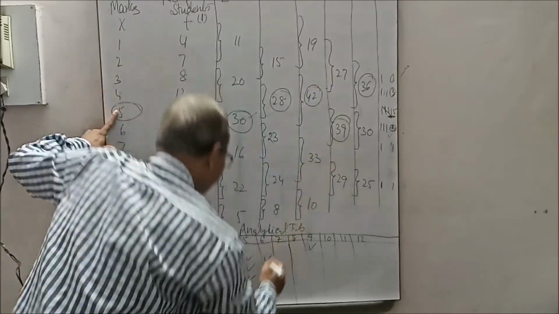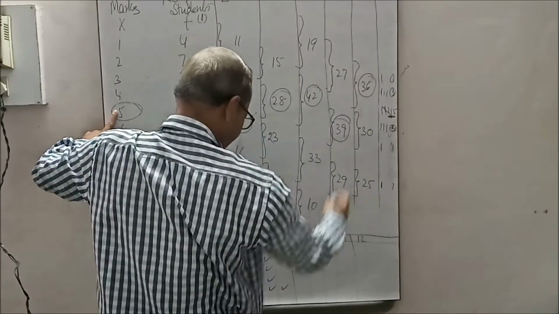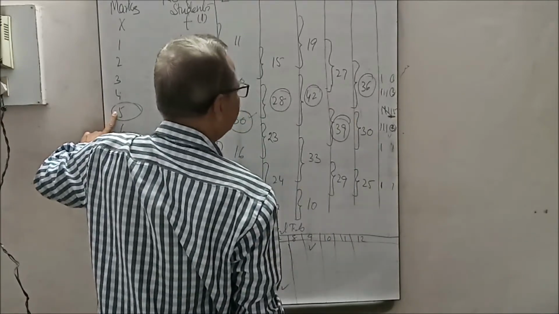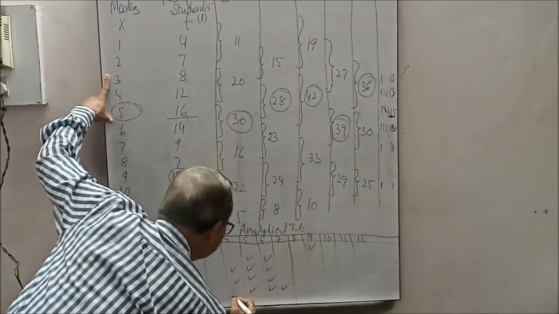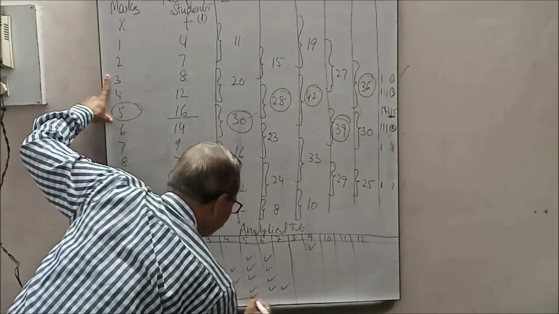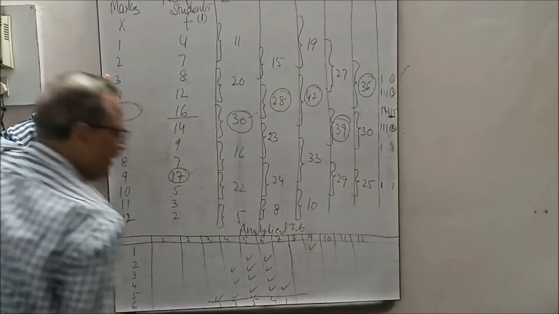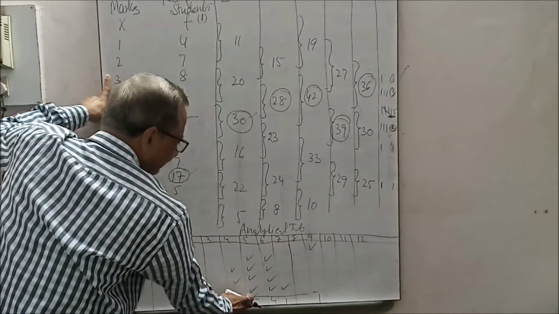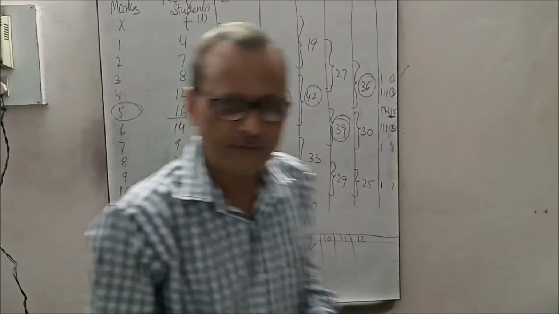That is 5, 6 and 7. And in the last column, 3, 4 and 5. Now total it. You'll find 1, 3, 5, 4, 1, likewise. The highest is 5. Which item? 5 is the mode. Understood?